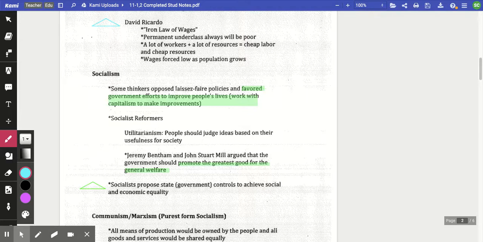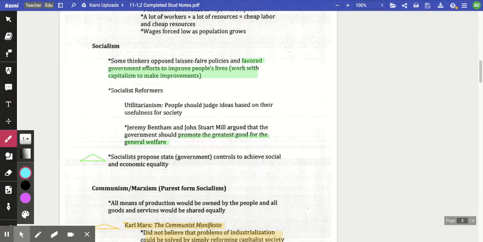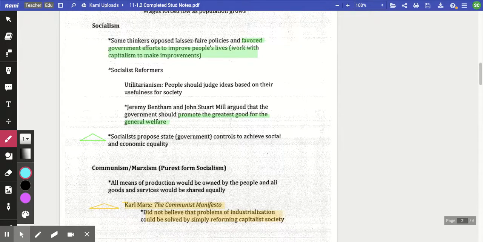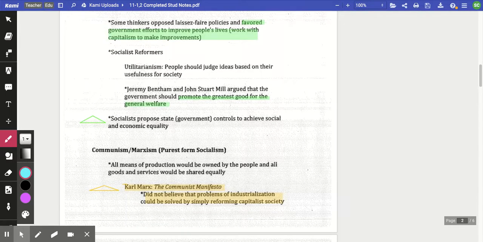Now, Karl Marx will take us to a whole different level because socialism is trying to work with capitalism, trying to fix some of the flaws. But Karl Marx, in his book, The Communist Manifesto, and it's not a very big book at all, it's quite small, introduces us to communism, which takes socialism, what they say, to the purest level, or sometimes we refer to it as Marxism because it's coming from Karl Marx, the author, with Friedrich Engels in the Communist Manifesto.